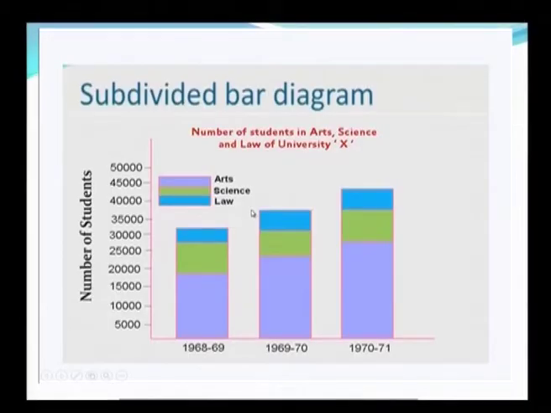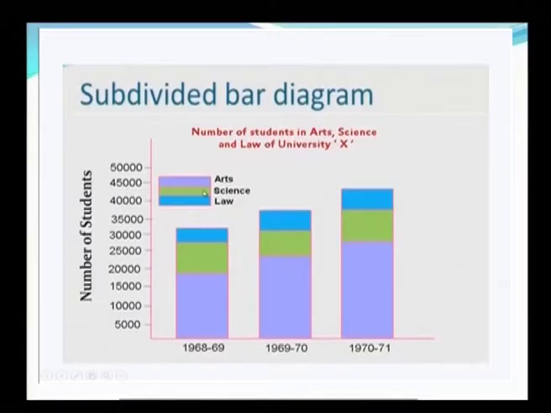The next one is the subdivided bar diagram. See, here we divide the bar diagram into different components. So for each year, if I want 3 different components, I can exhibit them by different colors or different shades, etc. So this is a simple subdivided bar diagram where you have the number of students in arts, science and law of a university.